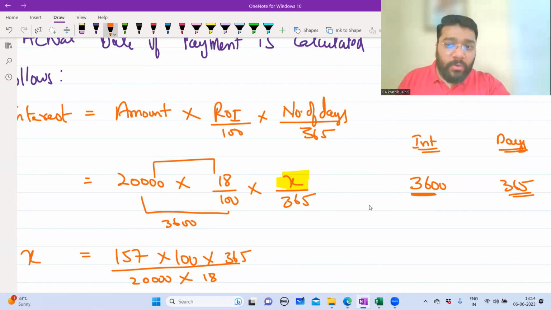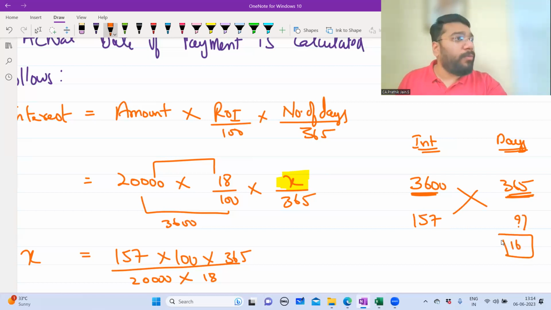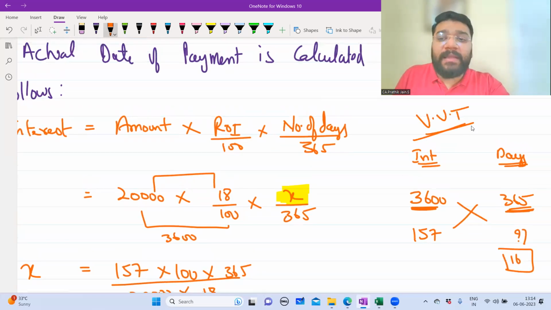Correct? Now, if you make 365 days early payment, which means 1 year early payment, the interest you save is 3,600. Therefore, I want to save 157 by way of interest. So how many days early payment do you have to make? If you cross multiply, you'll get the answer, which is 16 days. This concept and formula is derived from the VB technique, which is the vegetable vendor technique. Most of your formulas, guys, are derived from this. What is the vegetable vendor technique?